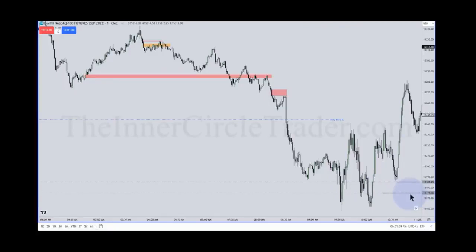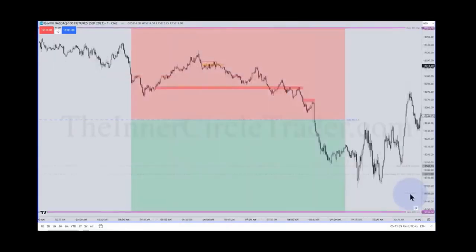I want to take you back up again. Just know that this is what I'm showing you here: this range, how I'm employing the inversion fair value gap for MADUCE. MADUCE is a model that you can use an inversion fair value gap for when you are expecting price to run right back down an inefficiency that was buy side imbalance, sell side inefficiency. This can be reversed when you have a sell side imbalance, buy side inefficiency, and you're expecting price to go higher. The inversion fair value gap would be something after a low, and it would trade back down to it and then send it higher. So everything here is just completely reversed.